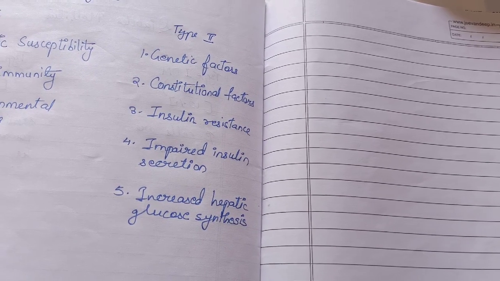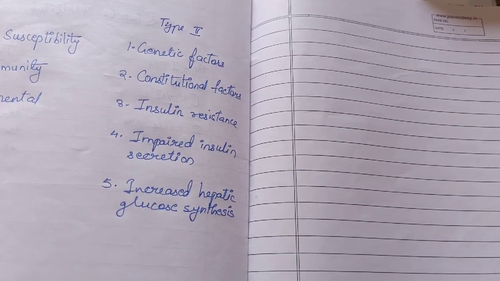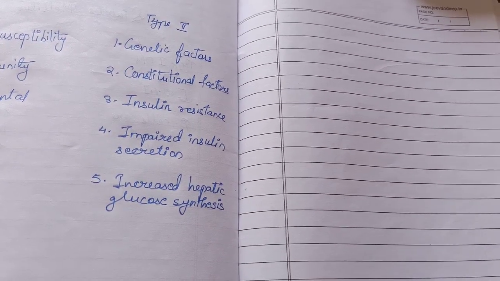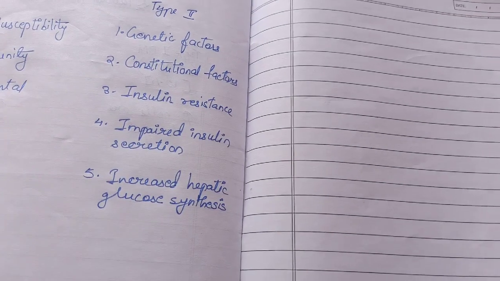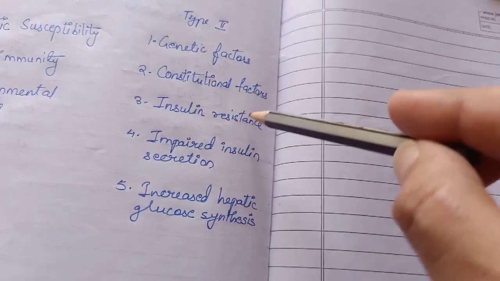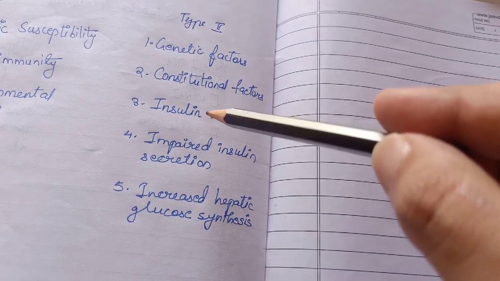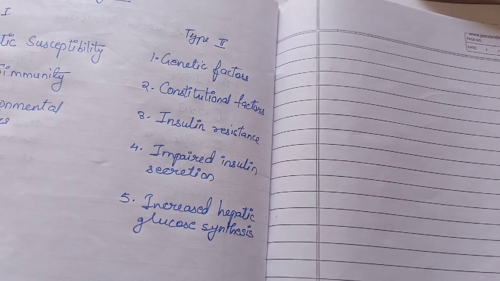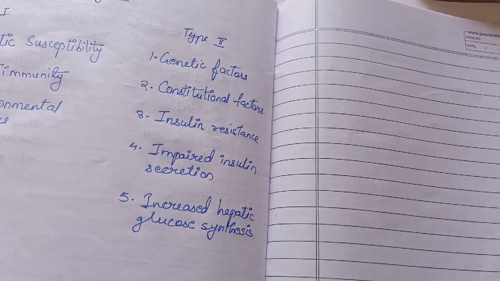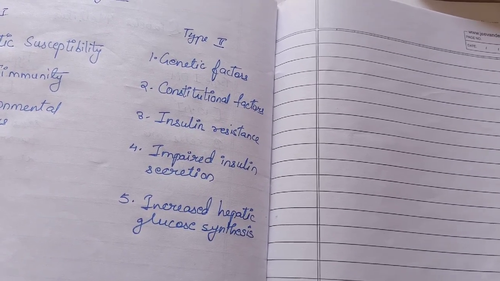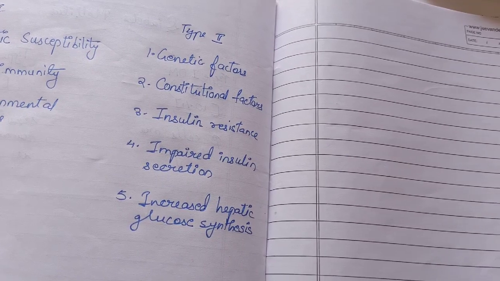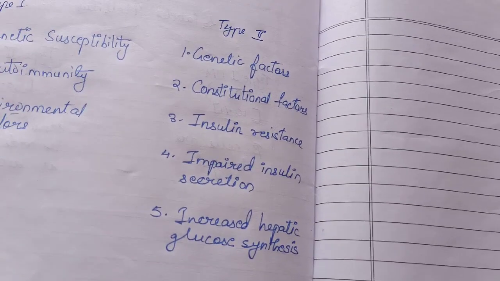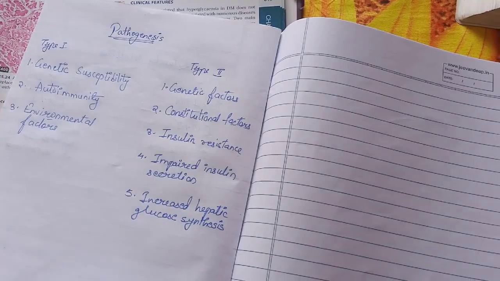And fourth, it is followed by impaired insulin secretion, because insulin release and insulin resistance both are interlinked. So what happened in the third step? The receptors are not found sensitive towards the insulin. So in response to insulin resistance, there is a compensatory mechanism which may increase the secretion of insulin in an attempt to maintain the normal blood glucose level. So it may further worsen the situation.